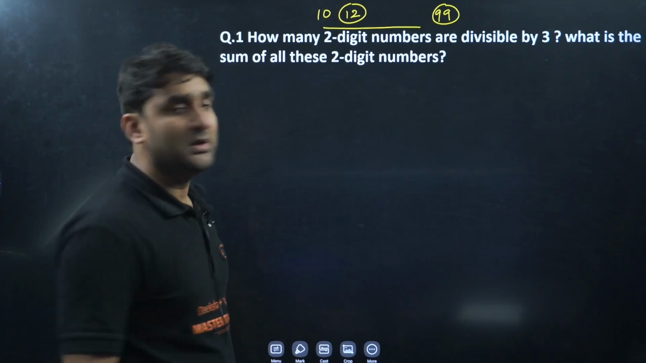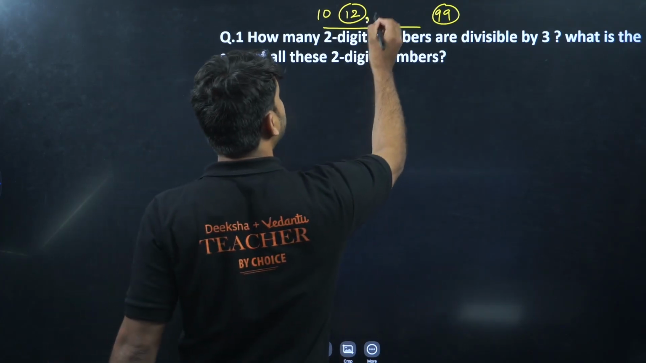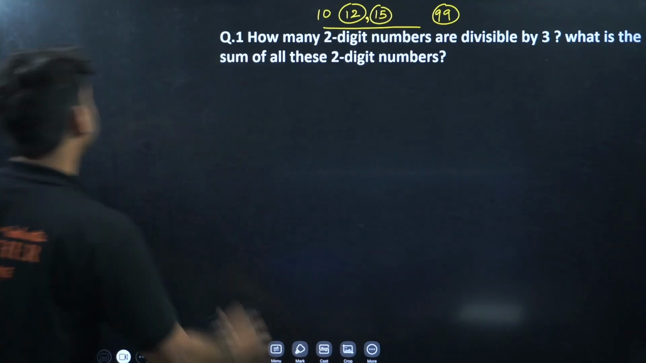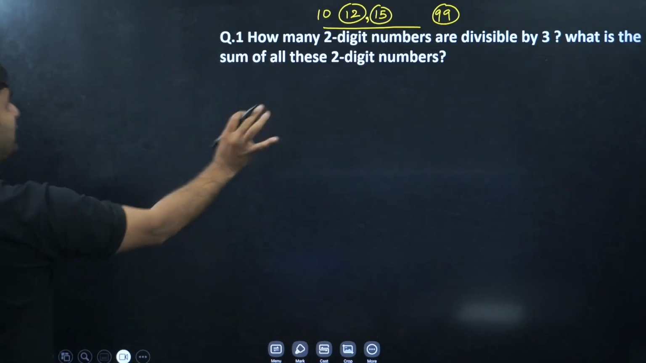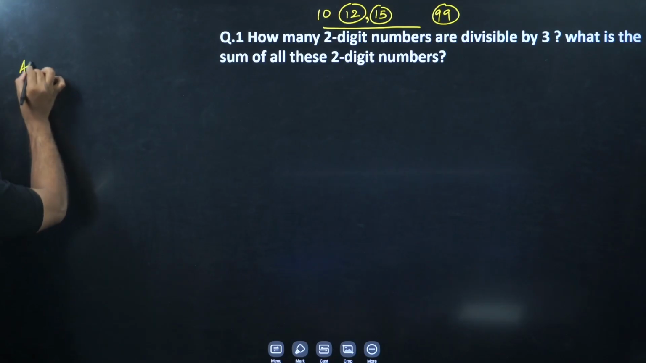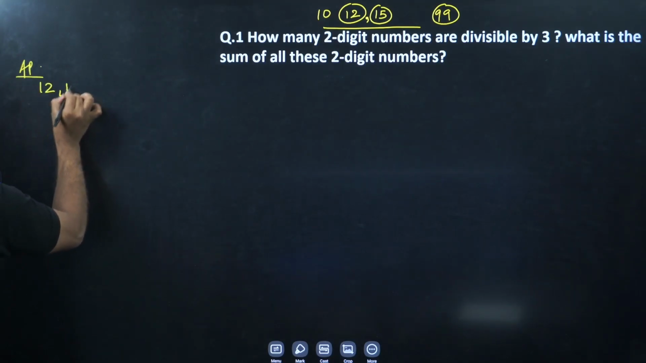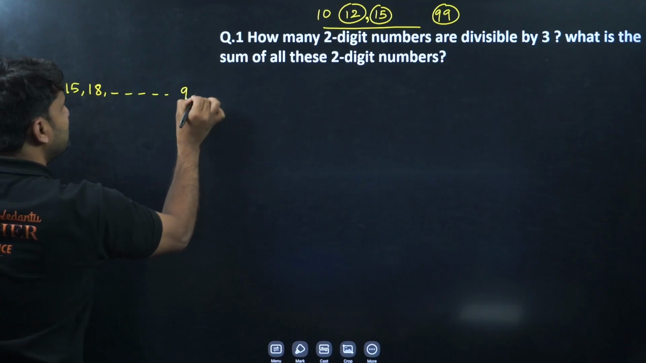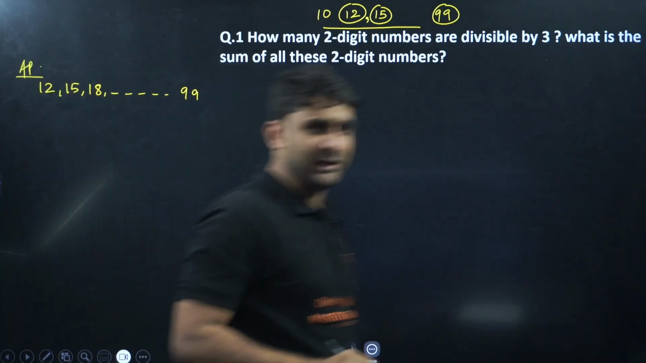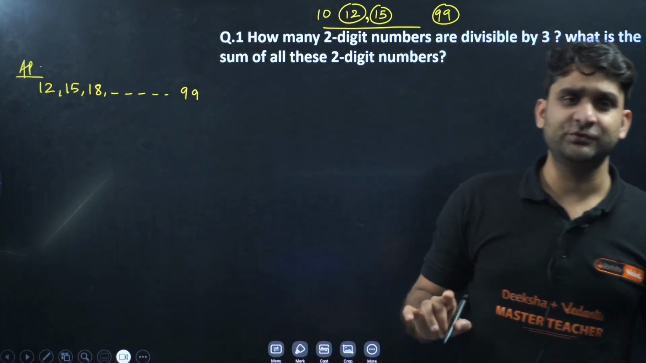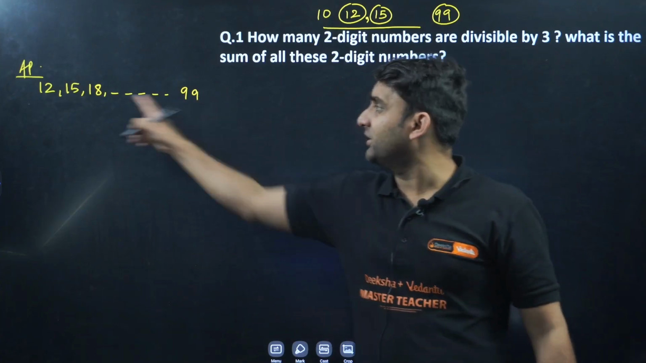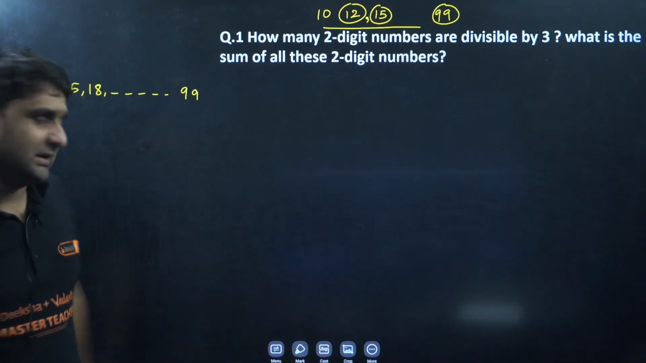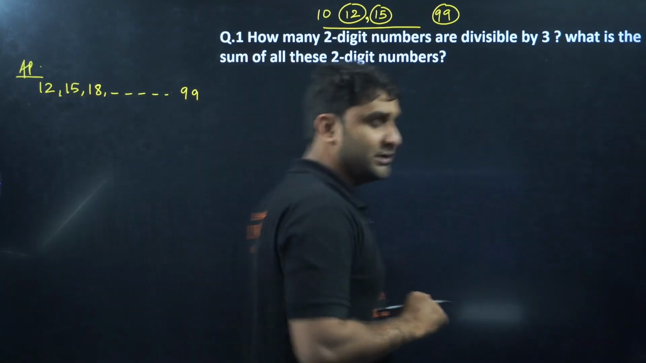After 12, the next two-digit number which is divisible by 3 is 15. So we have a sequence, the numbers which can be divided by 3. The AP will be 12, 15, 18, ... and the last term will be 99. Clear everyone? The two-digit numbers divisible by 3 are 12, 15, 18, ... and the last term will be 99. Clear everyone?